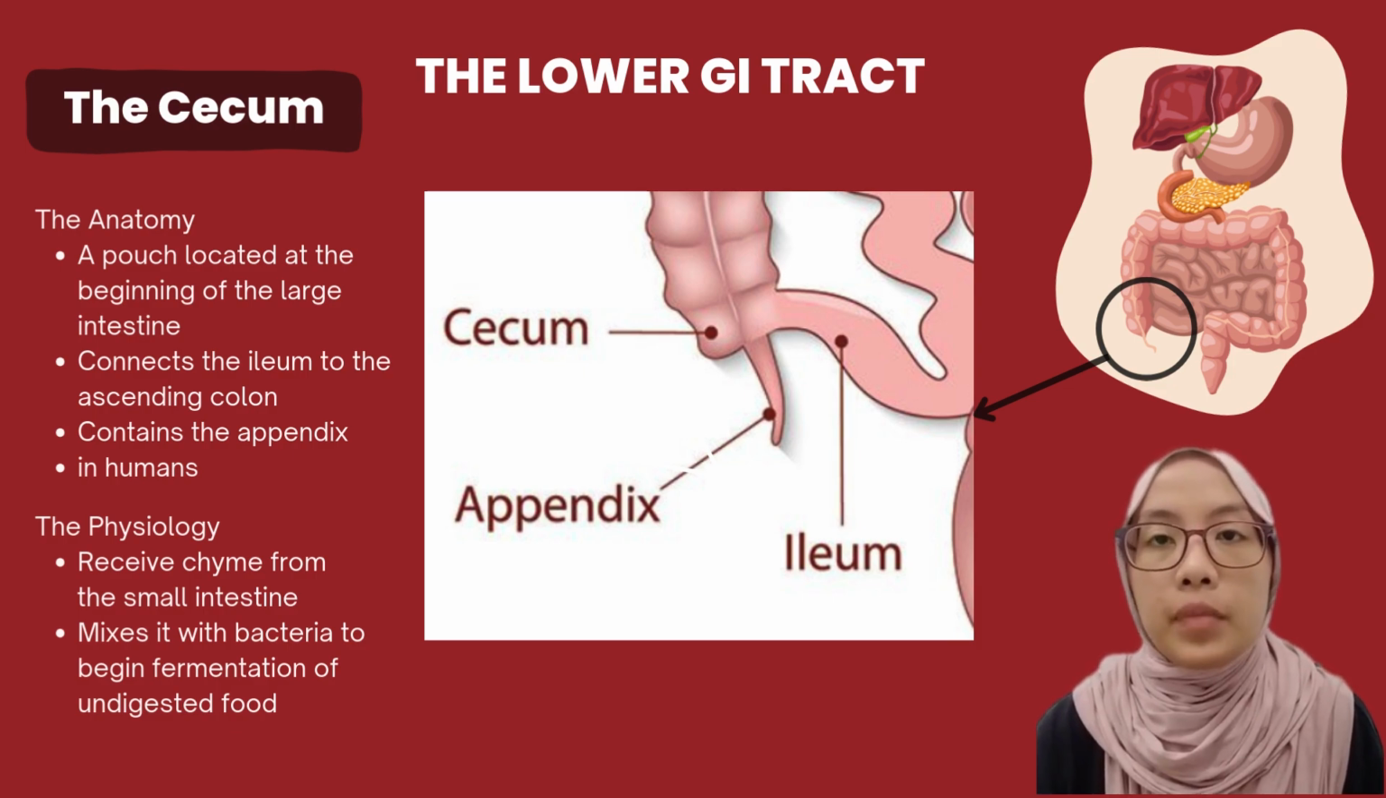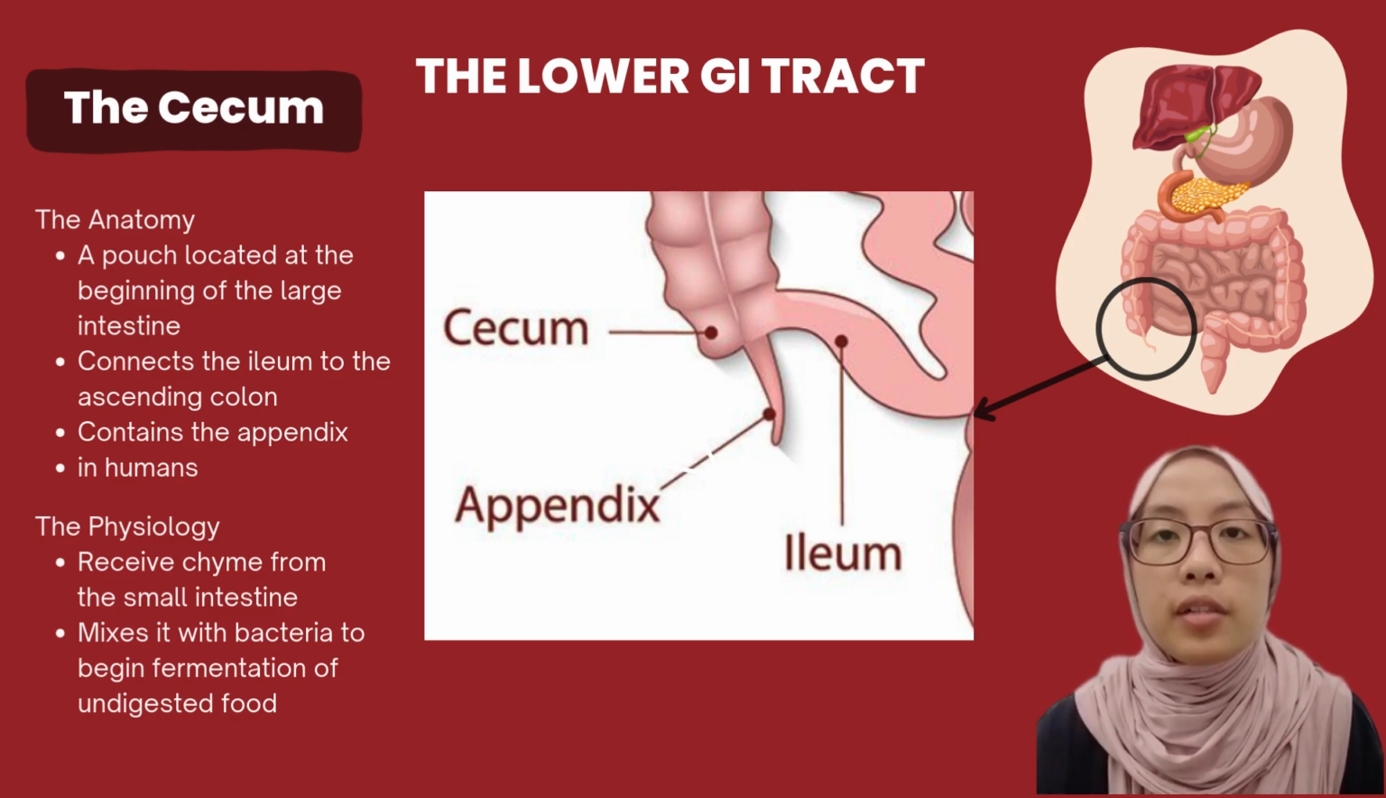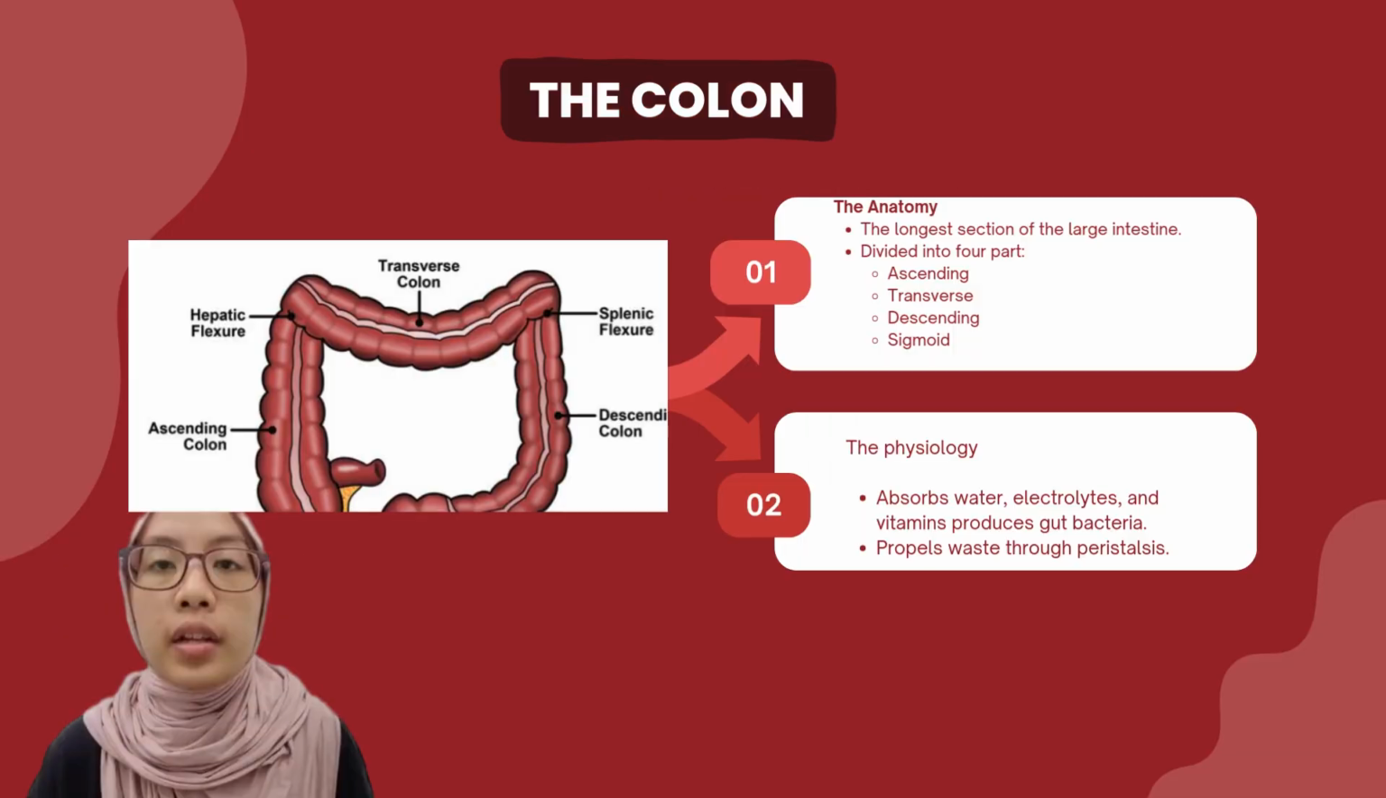First of all, the cecum is a pouch located at the beginning of the large intestine, connecting the ileum to the colon. It houses the appendix in humans and receives chyme from the small intestine. Functionally, it mixes undigested food with bacteria and begins the fermentation process.